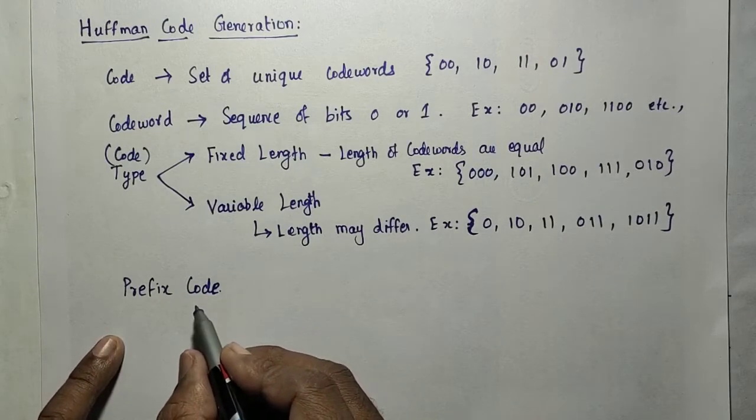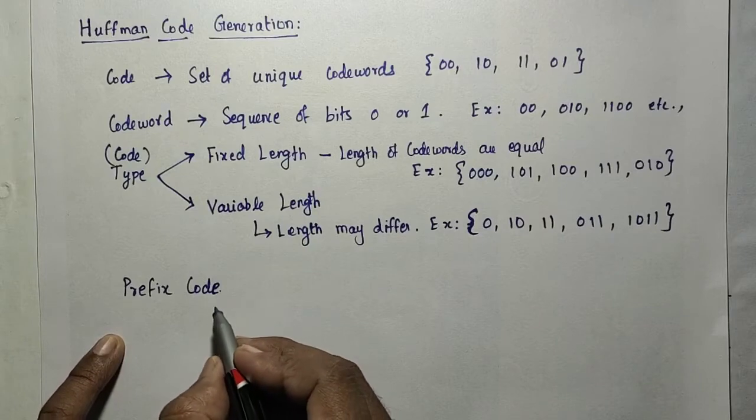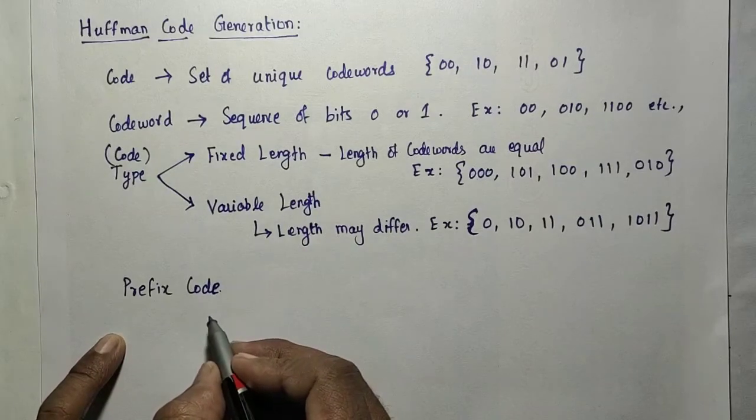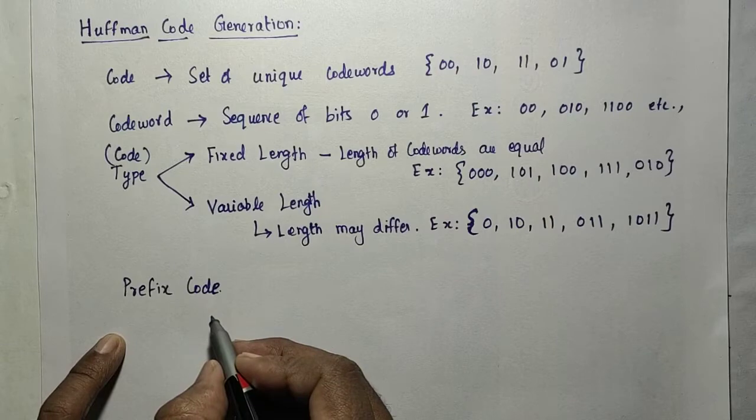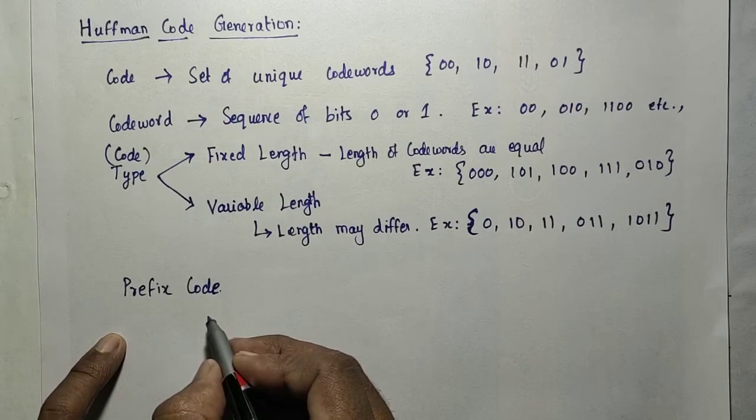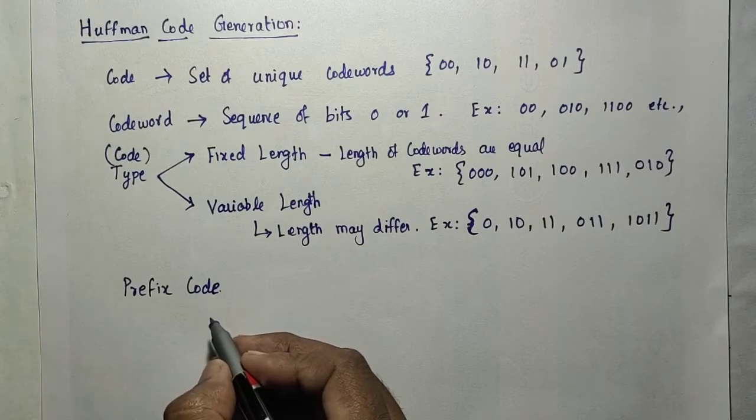What is a prefix code? It is a code which satisfies the prefix property. What is the prefix property? No code word is a prefix of any other code word in the code.